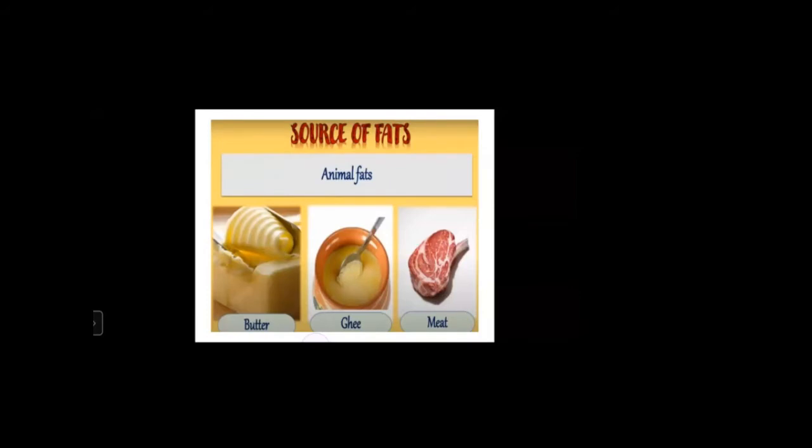Now children, the food which we are taking, it means the heat we are taking from the food. When we are doing physical activities, we need energy, and we need energy means we need heat. So this heat is mentioned in kilocalories. So our body needs calories.